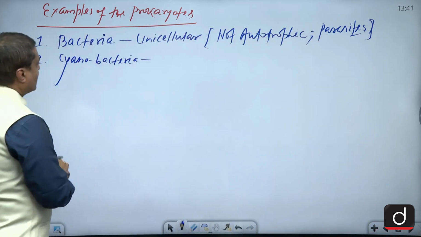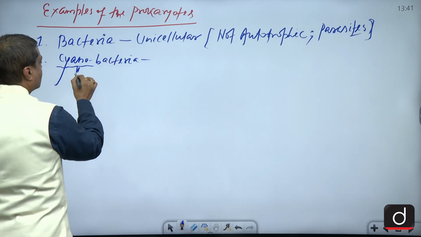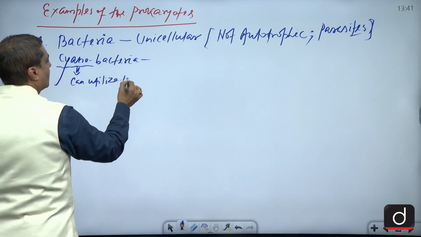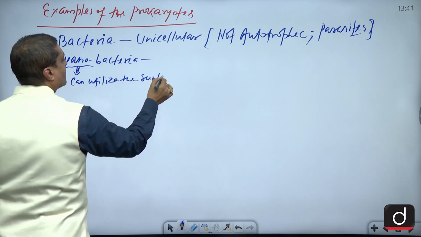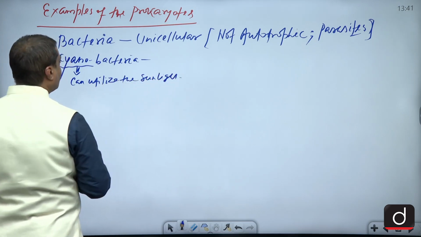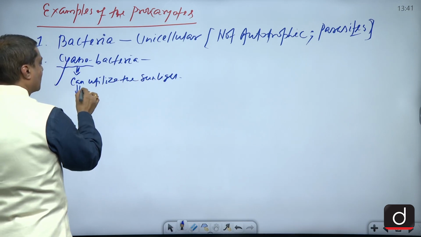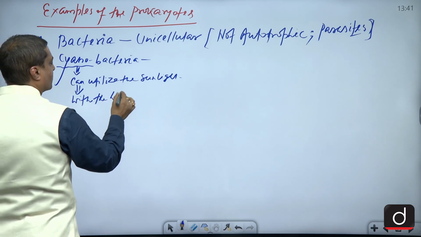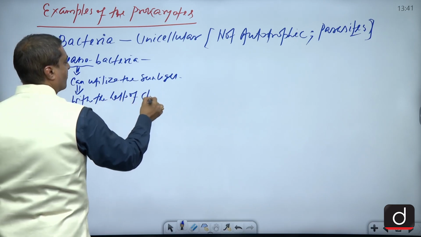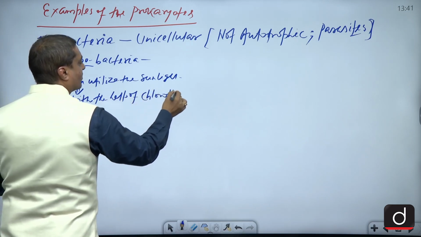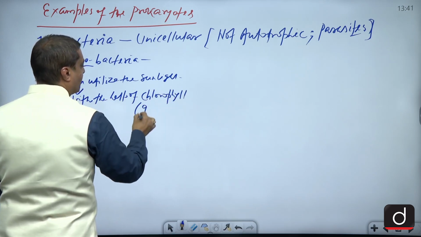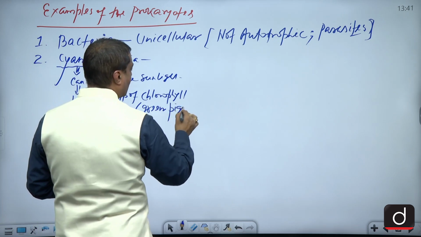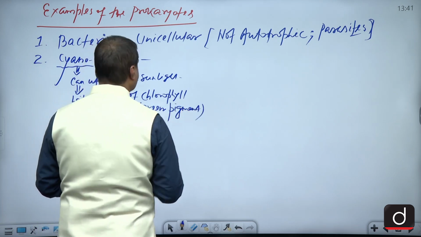And as far as the cyanobacteria is concerned, this cyano means can utilize the sunlight. And if they can utilize the sunlight, of course, they are having the chlorophyll molecules. With the help of chlorophyll molecule, the green pigment, remember, photosynthesis becomes possible.